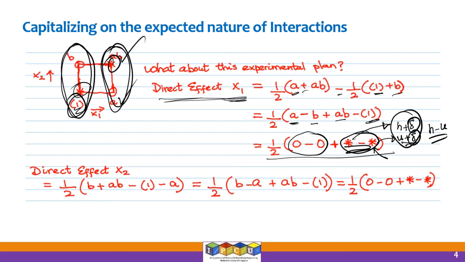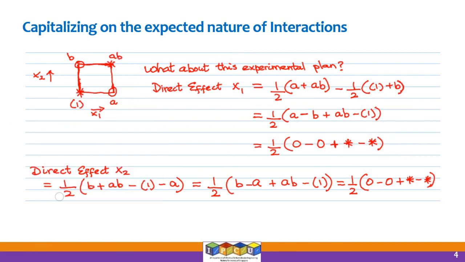Similar arguments can be made for the biases that may be introduced by the inexperienced chemist. When you calculate the direct effect of x2 in the similar way by taking the average of the two experiments where x2 is high and subtracting the average of the experimental readings when x2 is low, so you're going to get the direct effect of x2 as half of B plus AB.